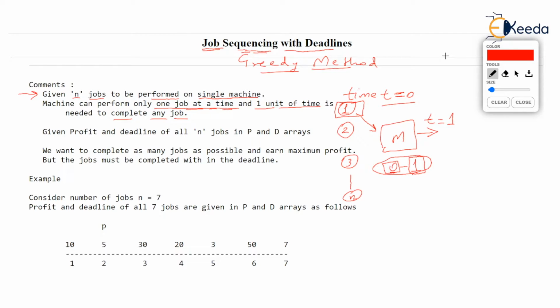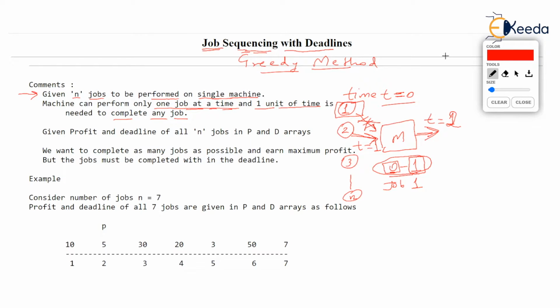Similarly, if we give job 2, job 1 is already done. Now if we give job 2 at time t equal to 1, because between 0 to 1 job 1 was done, then job 2 will be completed by the machine at time t equal to 2.